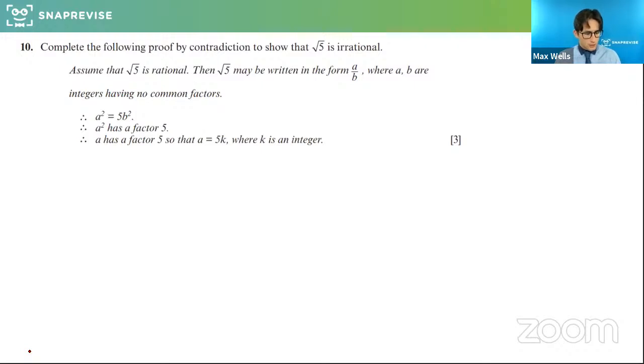So assume, if we're trying to prove by contradiction that root 5 is irrational, the way we do it is we assume that it is rational. And what that tells us, for those that have seen this before, is that root 5 can be written in the form a over b, where a over b is the simplest form.